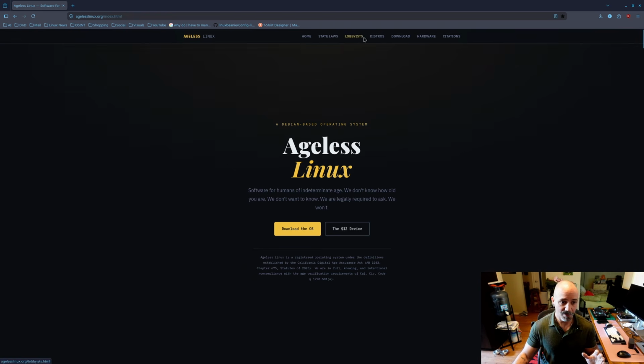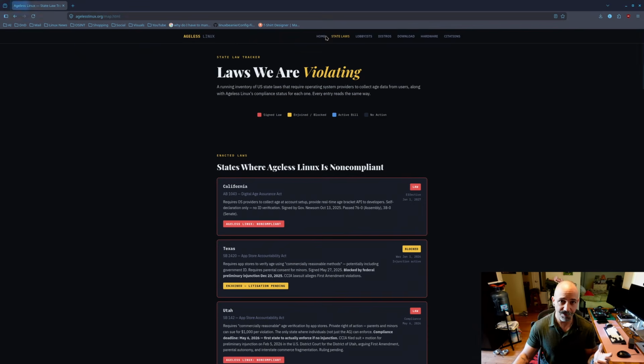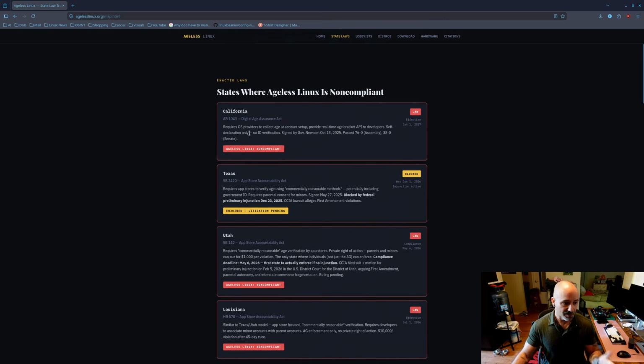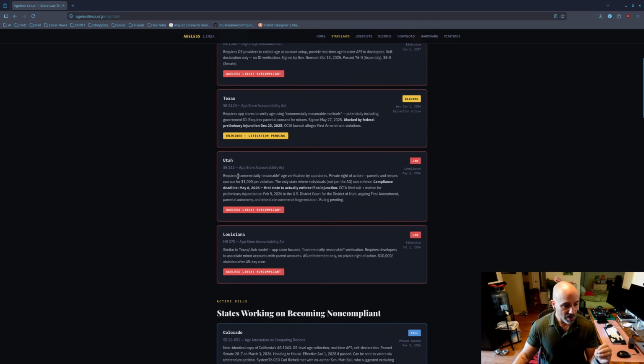So first you have all of these tabs at the top. We're going to go under state laws. This is a list of all the states and jurisdictions where Ageless Linux is non-compliant, and basically what is going on in those states and jurisdictions, i.e. the laws. So you have California requiring OS providers to collect age at setup. Texas, actually it got blocked in Texas. You have Utah, where it requires commercially reasonable age verification by app stores.